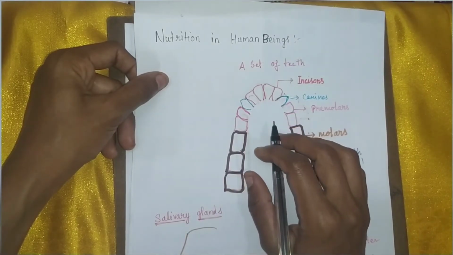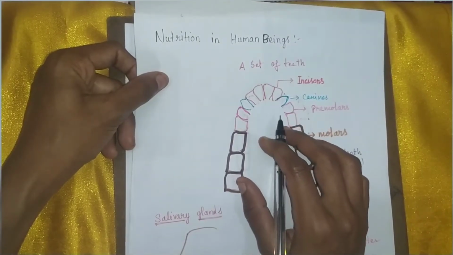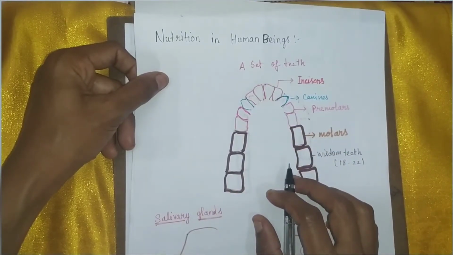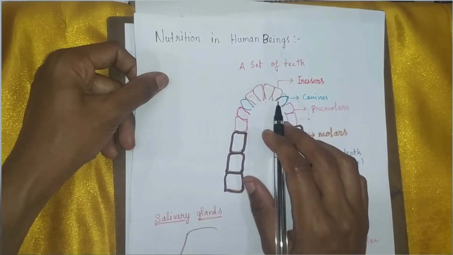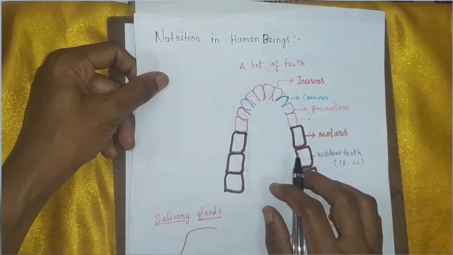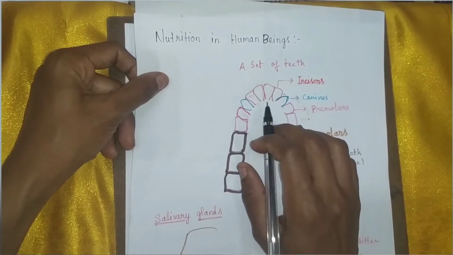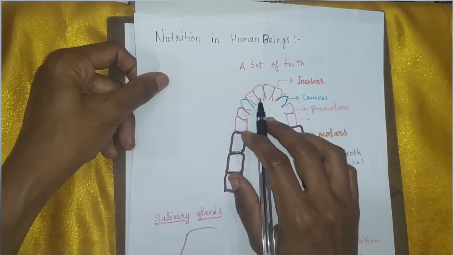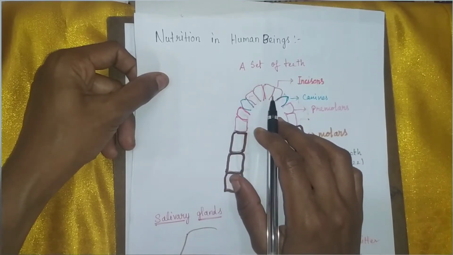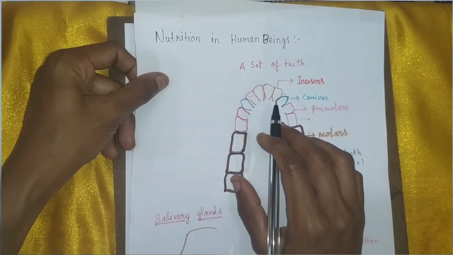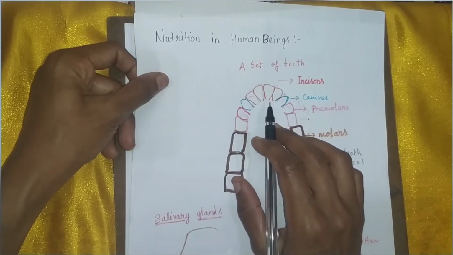And to break down the food into smaller pieces, we have 4 different kinds of teeth in our buccal cavity: incisors, canines, premolars and molars. These are the 4 different kinds of teeth we have in our buccal cavity. What are incisors? The first 4 flat teeth at the front in each jaw, meaning in the upper jaw and lower jaw, with a blade-like shape, are known as the incisors.